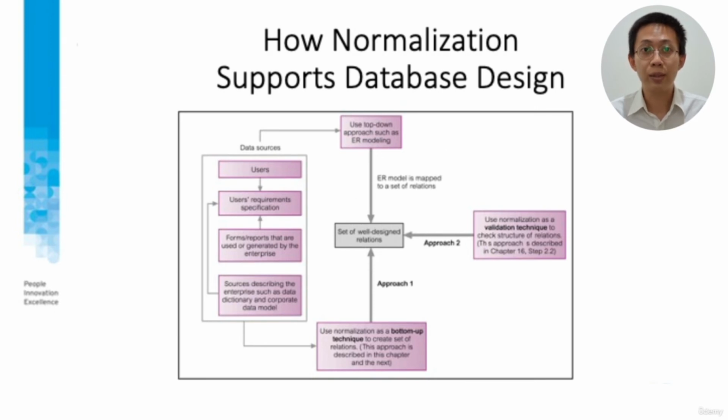When designing a database with the bottom-up approach, we can use normalization to create a set of relations. In the top-down approach, we can use normalization as a validation technique to check the structure of relations. We're gonna use the top-down approach first. After that, we will do the bottom-up approach.